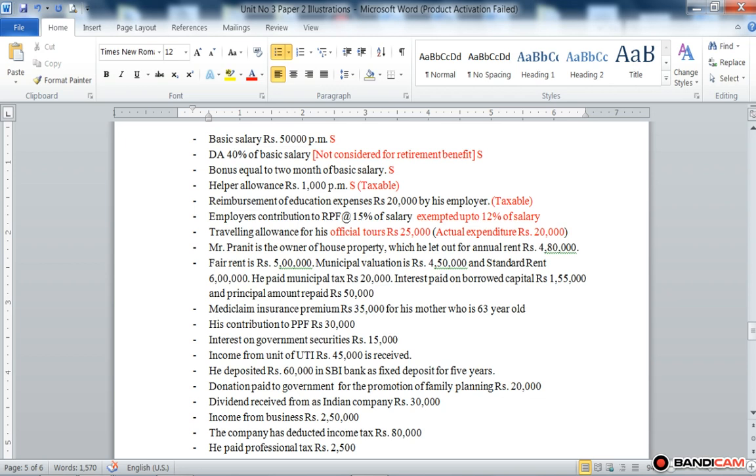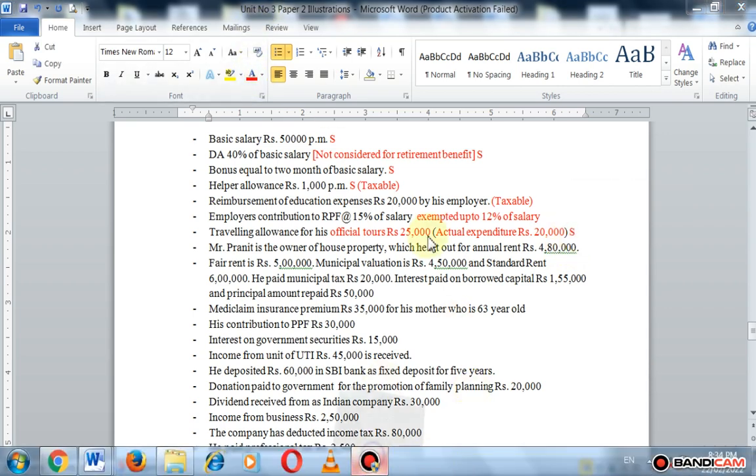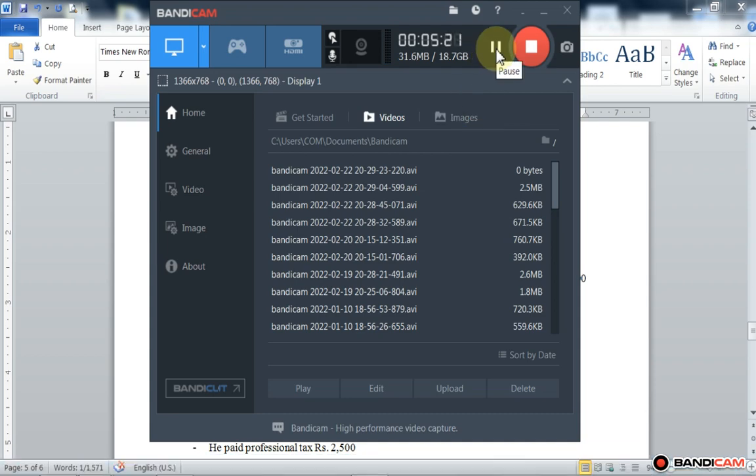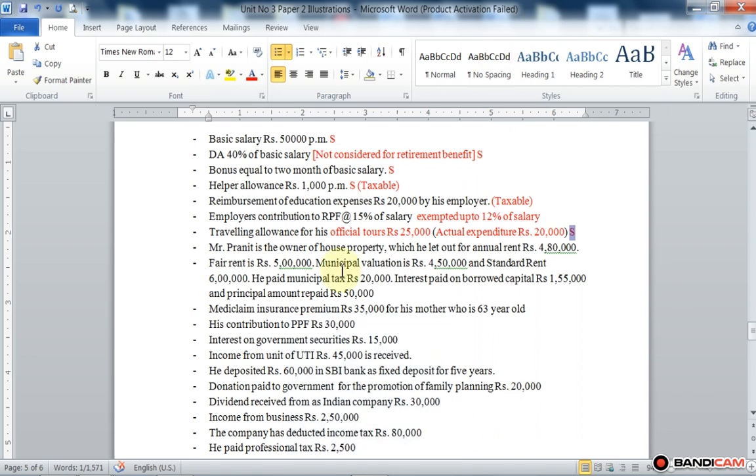So actual expenditure incurred is allowed for exemption. It is also part of salary.